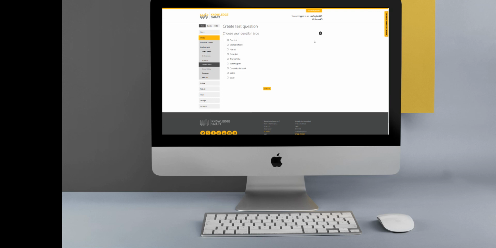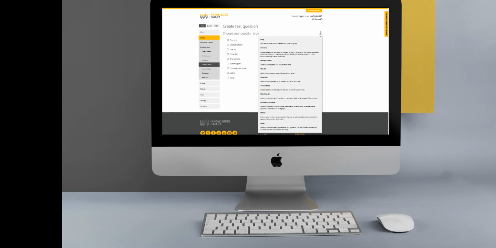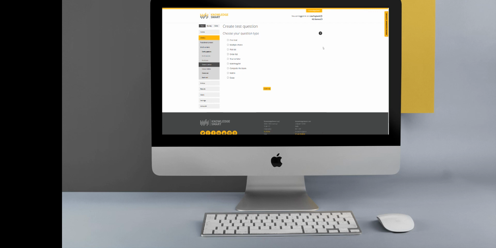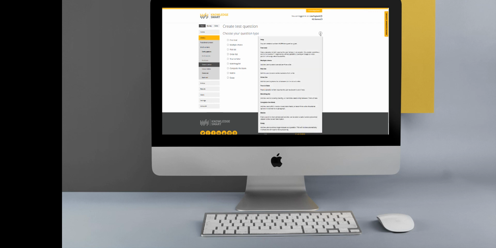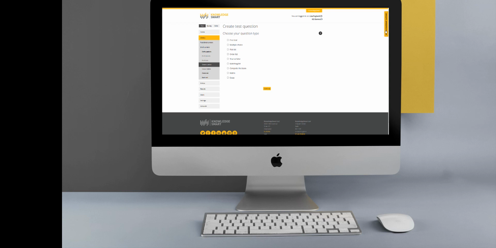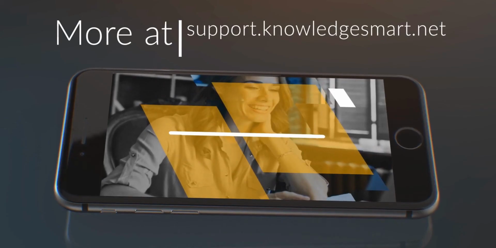A reminder that if you do need help on a specific screen, we always have this handy help area here on the right hand side of the screen at the top. Just hover your mouse over this question mark and a brief description will appear for you. Other than that, you are of course free to access the KnowledgeSmart support help desk directly from within the link here on the right.